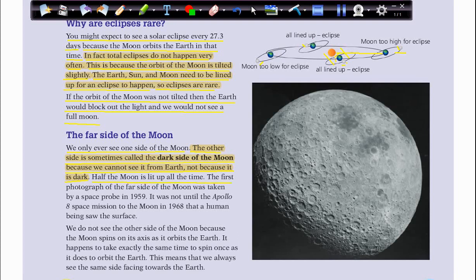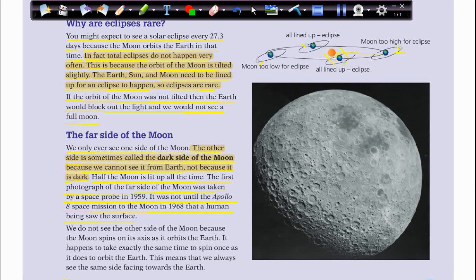The first photograph of the far side of the moon was taken by a space probe in 1959. It was not until the Apollo 8 space mission to the moon in 1968 that a human being saw the surface.